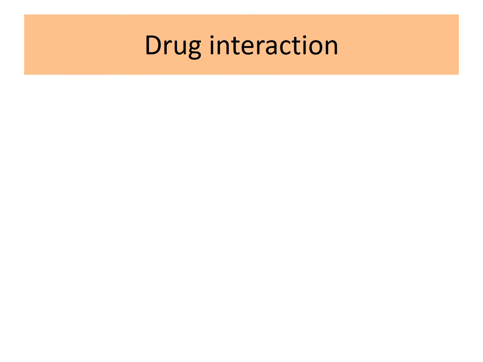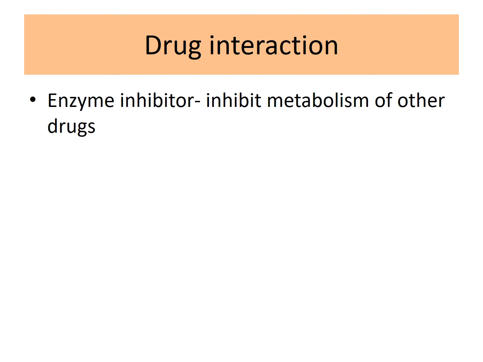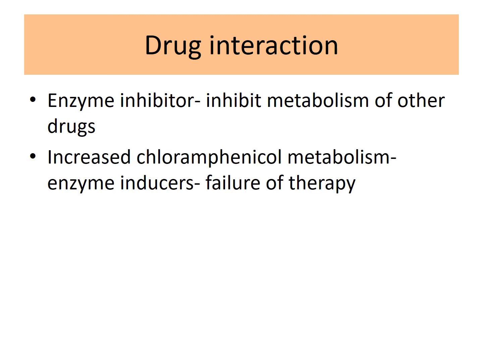The last thing is about its drug interactions. Chloramphenicol being an enzyme inhibitor, it inhibits the metabolism of several drugs, for example warfarin, tolbutamide, cyclophosphamide, etc. So these drugs may accumulate and lead to toxicity. But on the contrary, if chloramphenicol is administered with strong microsomal enzyme inducers, for example rifampicin or phenobarbital, these drugs increase the metabolism of chloramphenicol and there will be therapeutic failure.